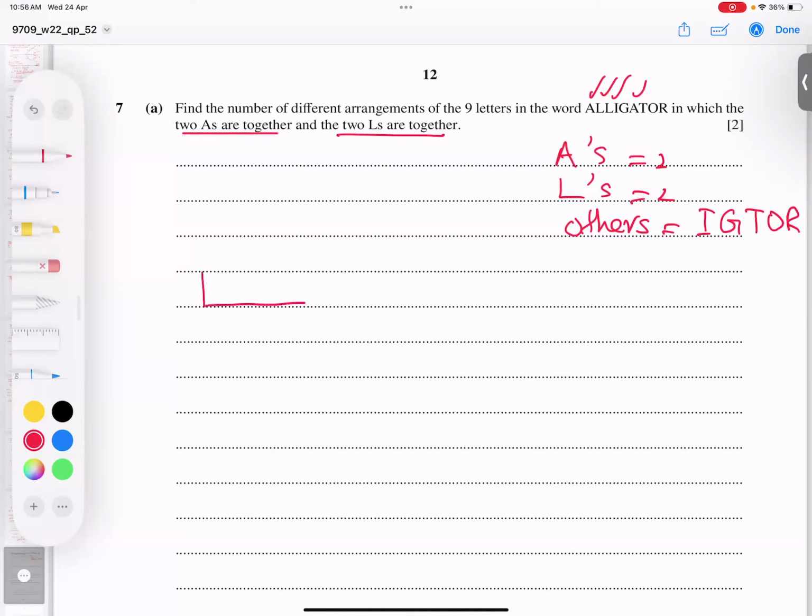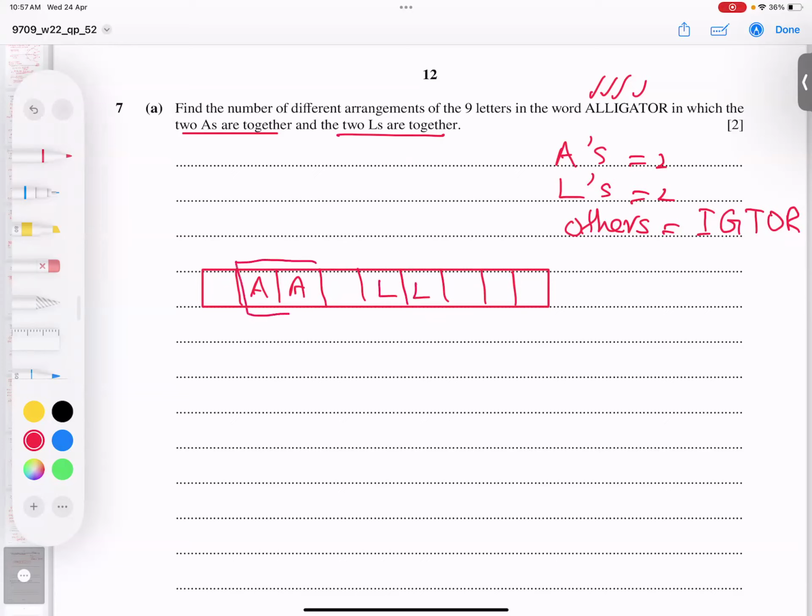I will try this by the box method. So 1, 2, 3, 4, 5, 6, 7, 8 lines will give you 9 boxes. Now, the 2 A's I can write anywhere, here, here, anywhere. So let's say we have the 2 A's together and the 2 L's together.